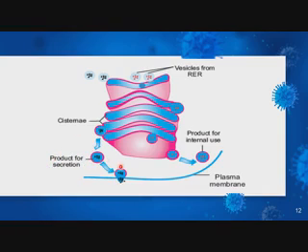Look here, if any waste products are there, then they are excreted out from the cell through that. And there are products for internal use. It means if any substance that comes from rough endoplasmic reticulum is required inside the cell, it is modified in the form of these membrane bounded Golgi vesicles and used inside the cell. And if these are not required, then in that form they are excreted from the cell.